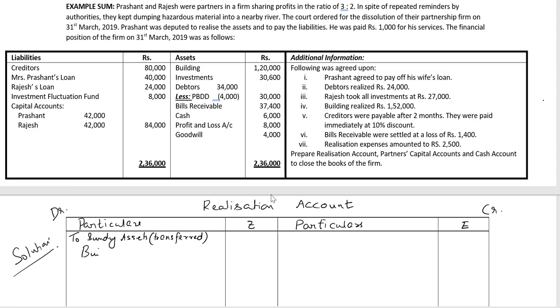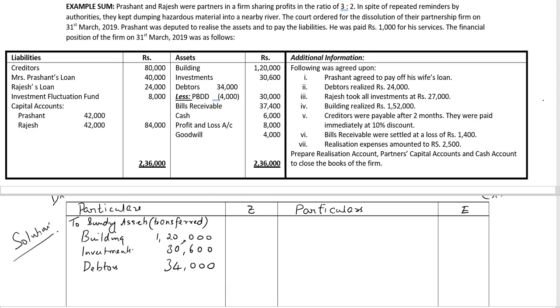Building 1,20,000 rupees. Investments 30,600 rupees. Debtors 34,000 rupees. Bills receivable 37,400 rupees.